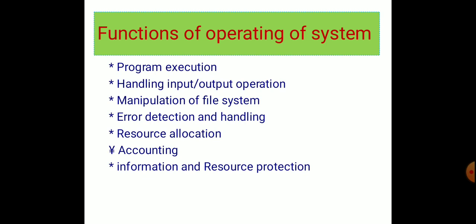Next, accounting. The OS keeps an account of what type of functioning is taking place and what type of errors have occurred. Next, information and resource protection. The operating system is responsible for ensuring the protection of the information and resources available on the machine. But not only these functions, the operating system does many functions.